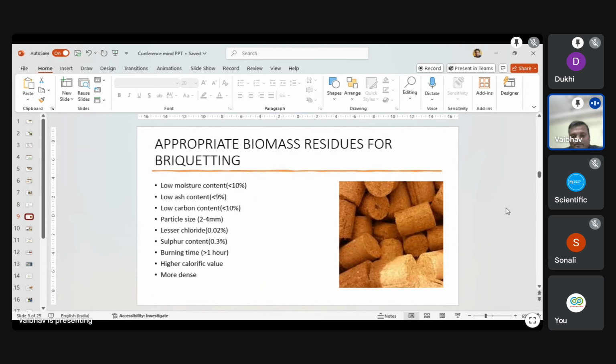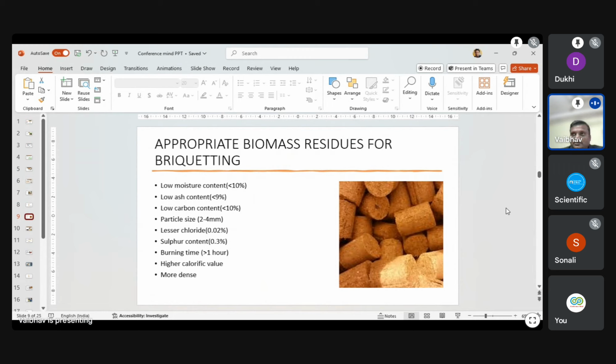The characteristics are low moisture, low ash content and low carbon content, which are the most important parameters for environmental impact and emission percentage. With low carbon content and less moisture, less emission takes place in the boiler chimney. Particle size and chloride percentage are also important.